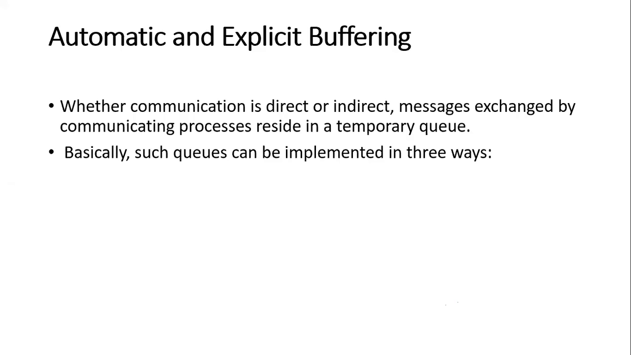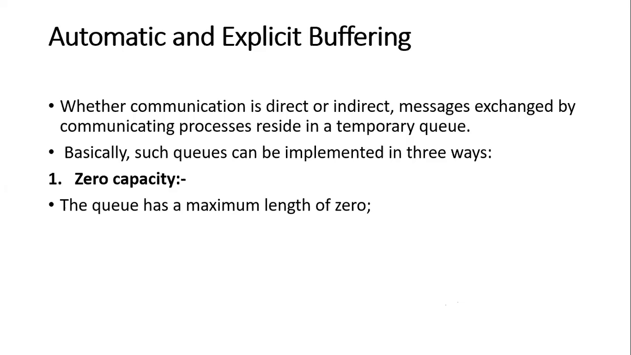Basically, such queues or temporary queues can be implemented in three ways. First one is the zero capacity. By this term, you can easily understand what it means. What is the capacity of that buffer? Zero. It will store nothing. So this queue has a maximum length of zero.